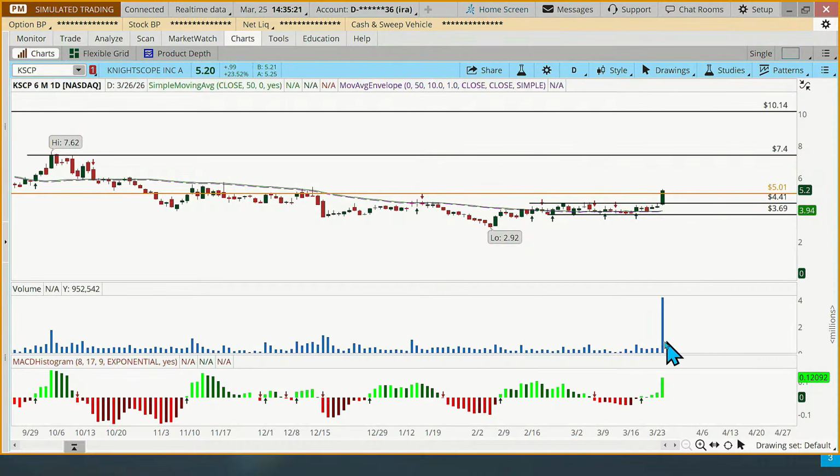But usually when there's a volume spike like this, investors look at those volume spikes as potential interest from institutional investors. Now, I'm not saying that's what's happening here. I don't have any idea who's buying this right now, but the news looks pretty good. Even if you didn't know anything about the news, when the stock is up and closing near the high for the day, that's a pretty good news day for any stock. They have huge volume here.